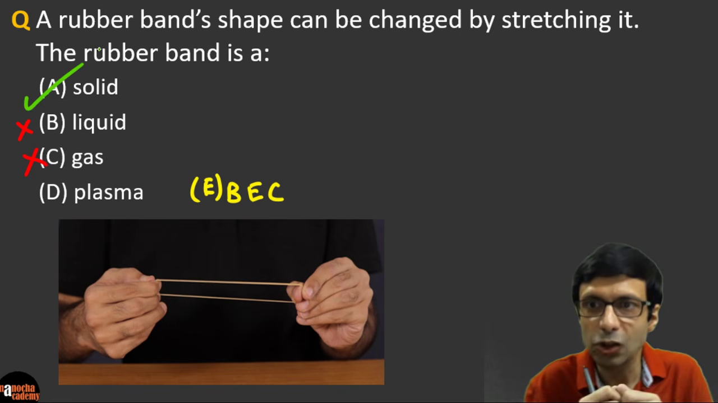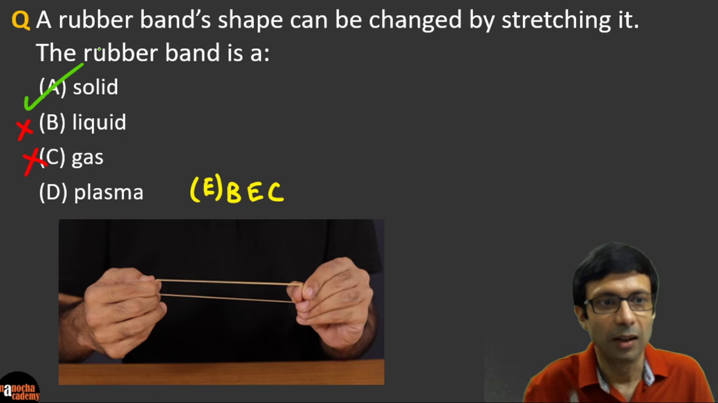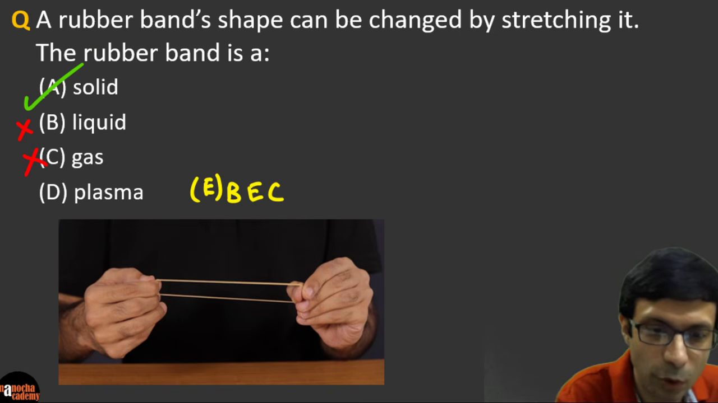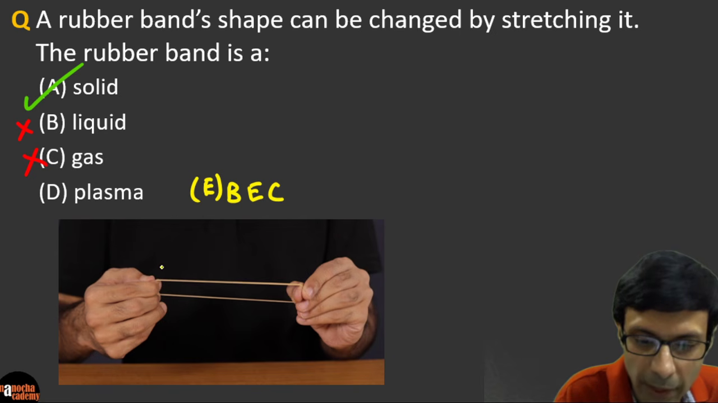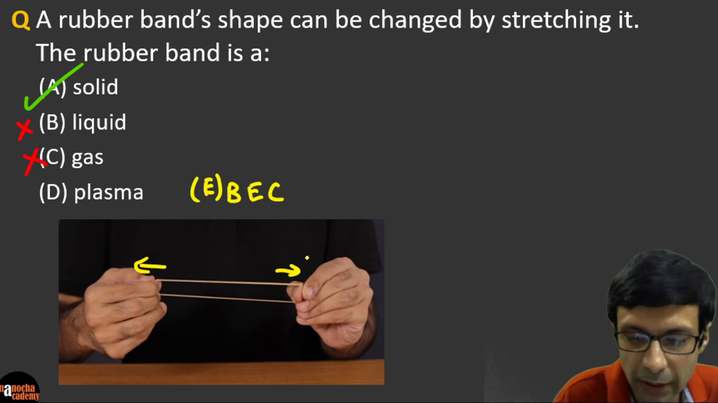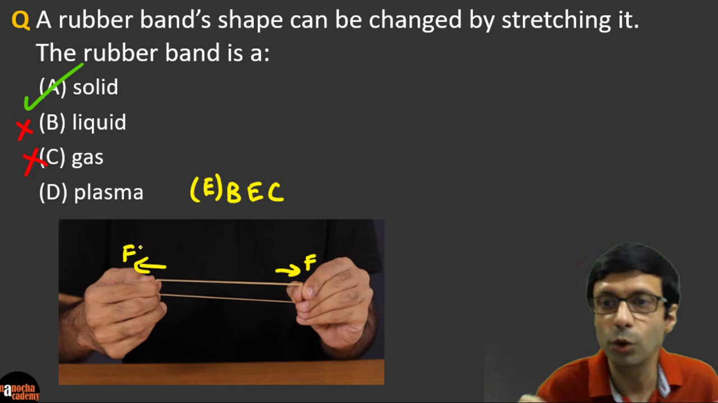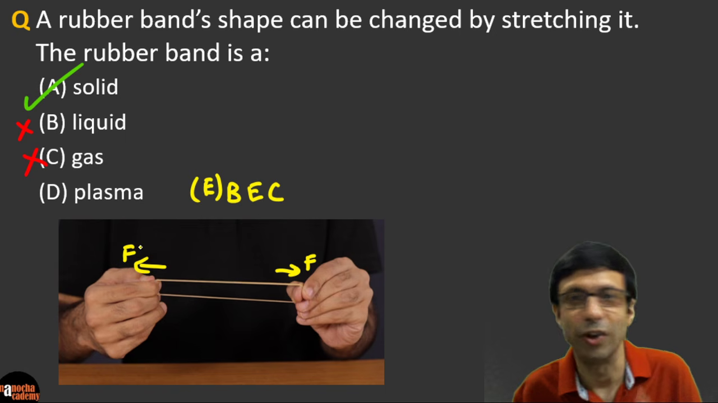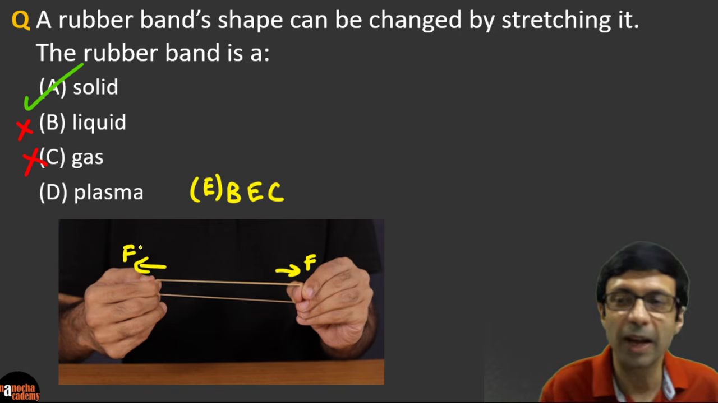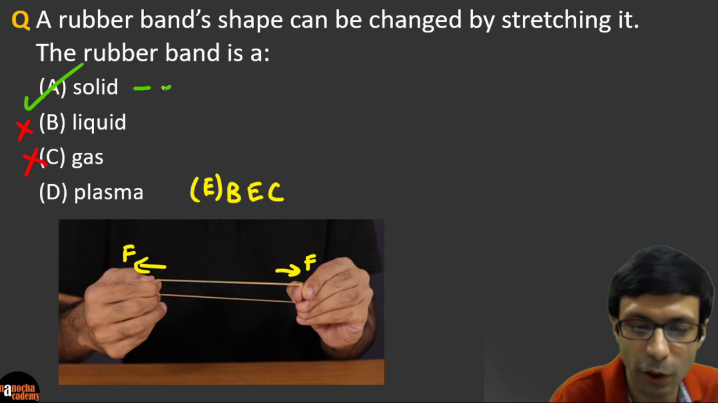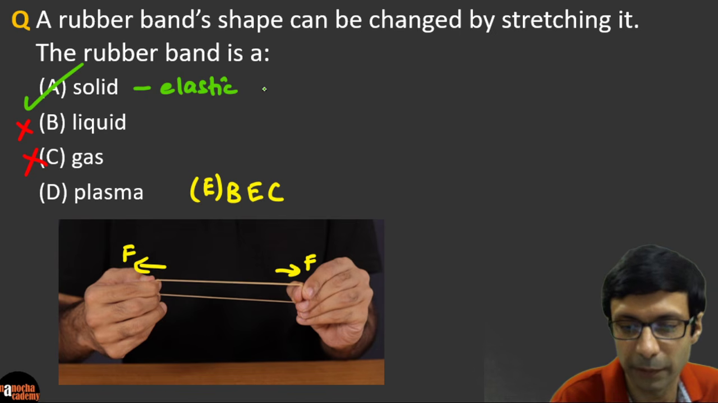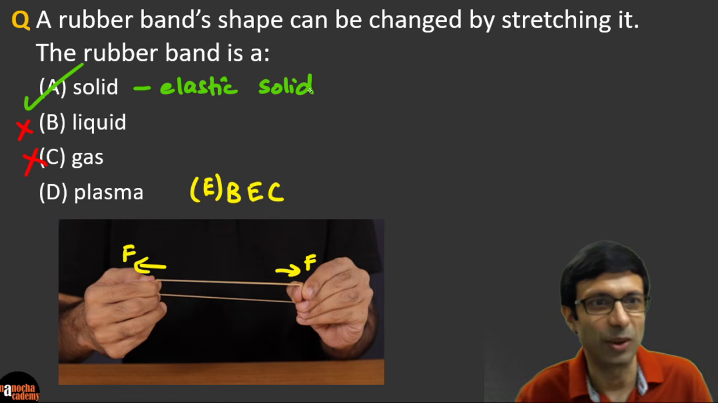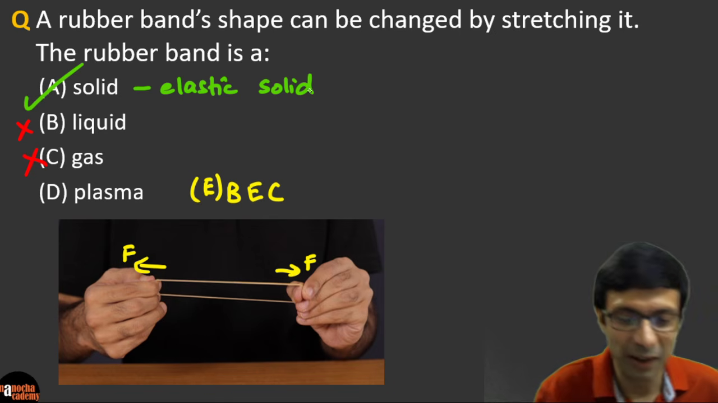Even though we can change the shape by stretching it, the rubber band is a solid. Why? Because what I'm doing here is applying a force on the rubber band, right? I'm stretching it. But once this force is removed, what will happen? The rubber band will quickly gain back its original shape. So the rubber band is a solid, and many times we call this an elastic solid. So that's the right answer here. Okay, very good.